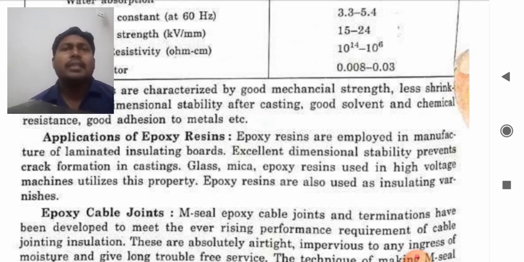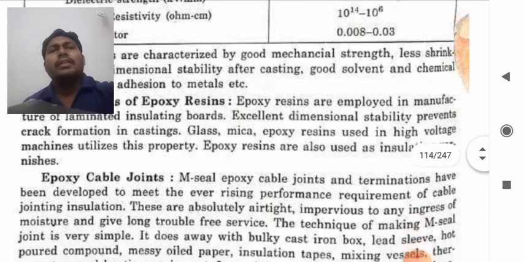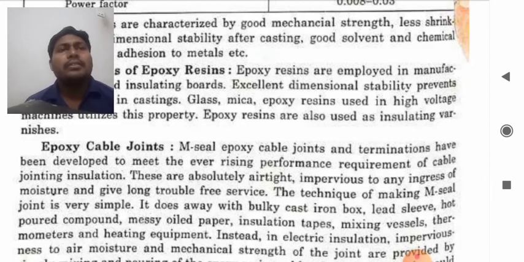Now epoxy cable joints. M-seal epoxy cable joints and terminations have been developed to meet ever rising performance requirements. So for cable joining insulation, these are absolutely airtight, impervious to any ingress of moisture, and give long trouble free service. So they give us a very long lifespan.